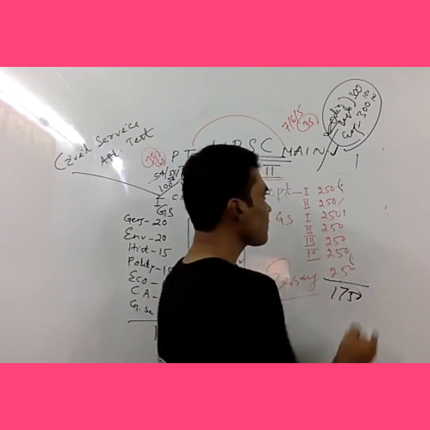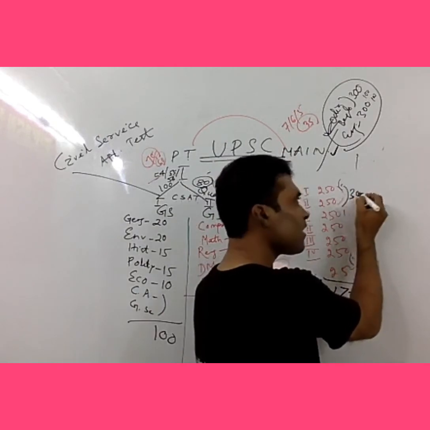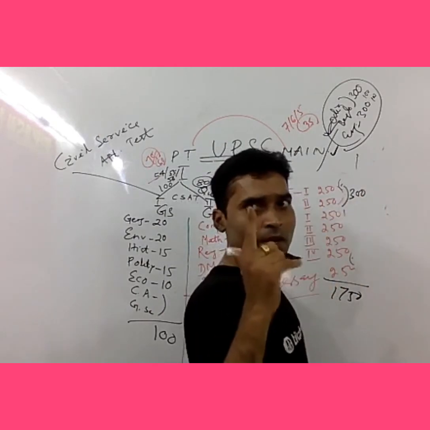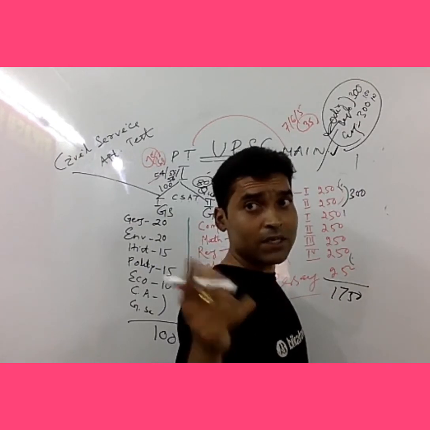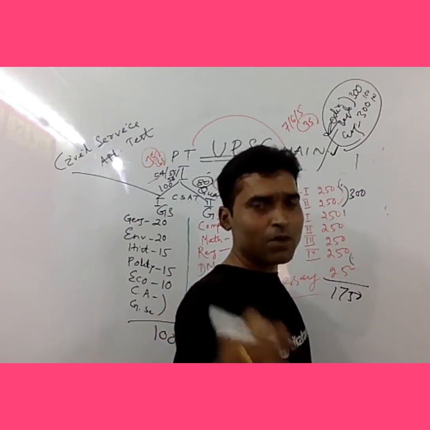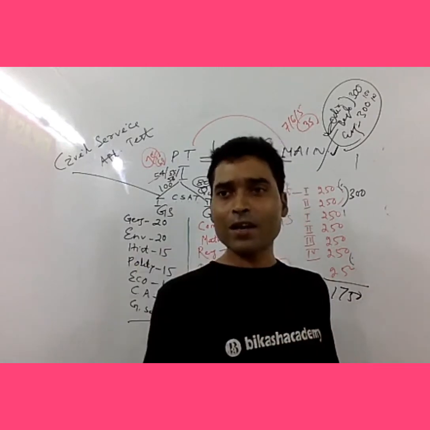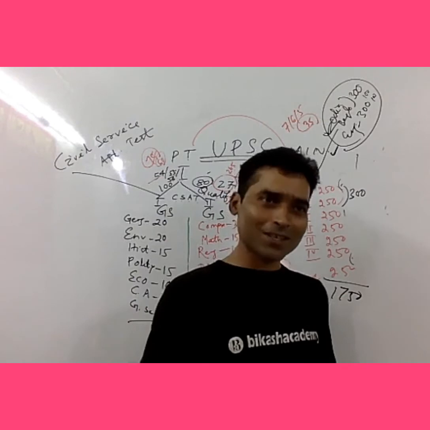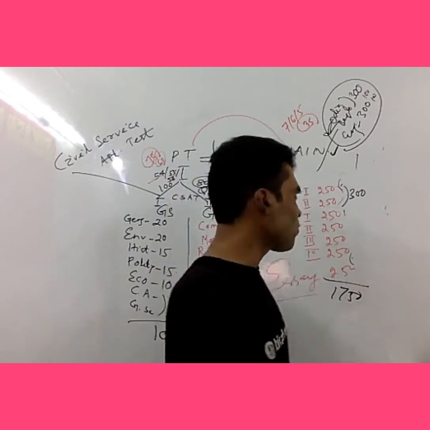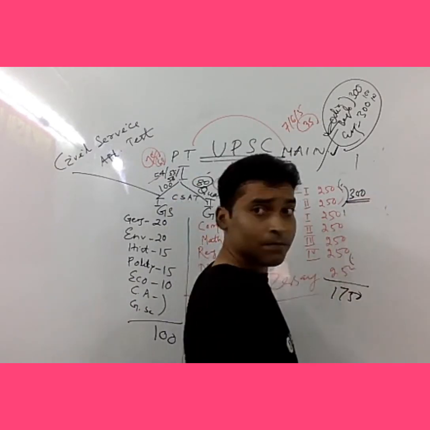Of 1750 total marks, suppose you score 300 in the optional. 300 pakka. You can. In any optional you can score 300, provided you have keen interest in that subject. Right? Because science students are doing miracles in our subject. Even our students are also doing miracles in commerce or science subjects. So no issue. 300 pakka.